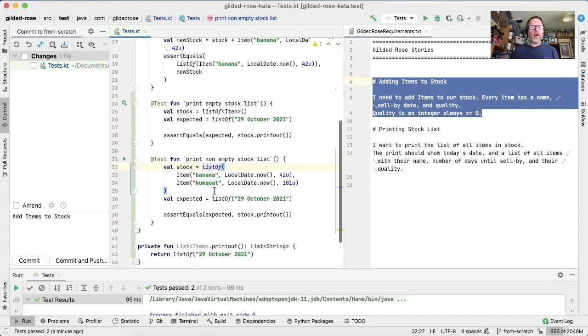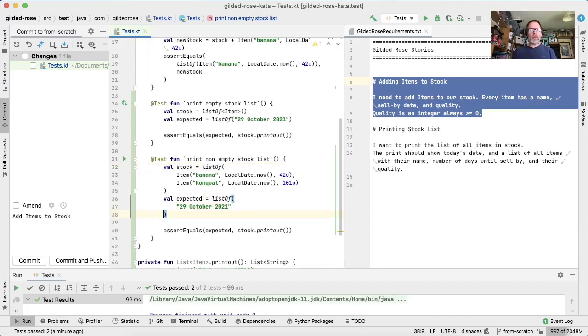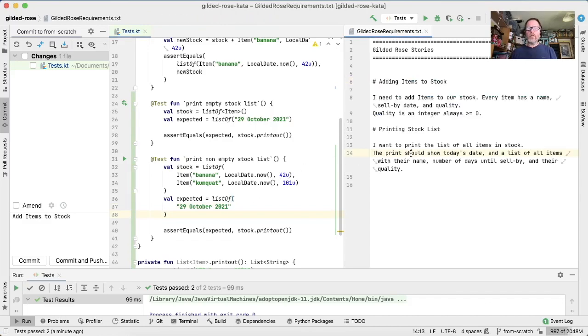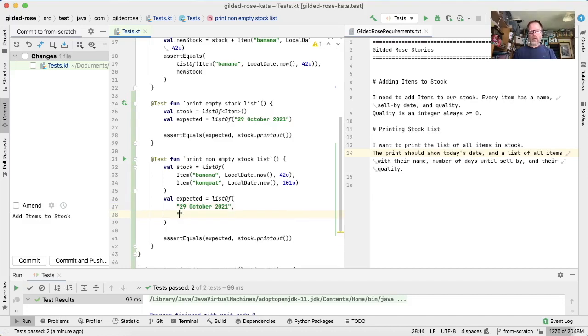Now, what should our expected look like here? Well, it's going to have the same header. And then over here, the print should show today's date and a list of all items with their name, number of days until sell by, and their quality. Okay, so a list of items. So we're going to have 2 more lines with their name. First one is going to be banana. We will arbitrarily use commas. We might speak to our customer about the exact format they want, but comma will do. They can always ask to change it. Number of days until sell by.